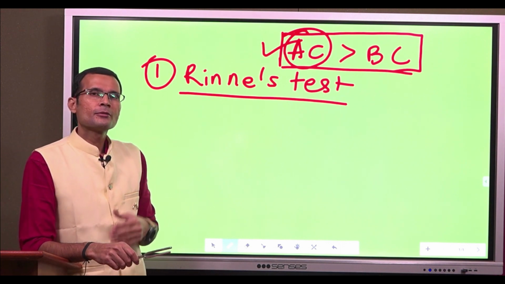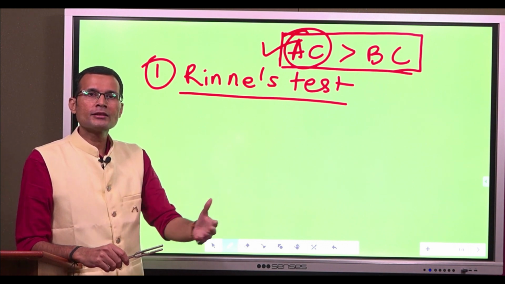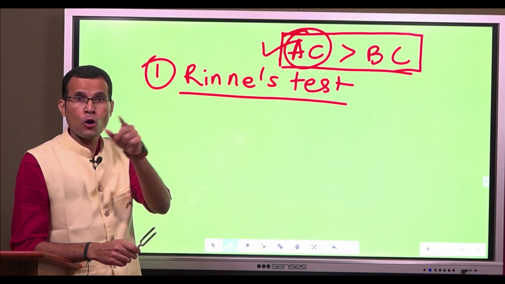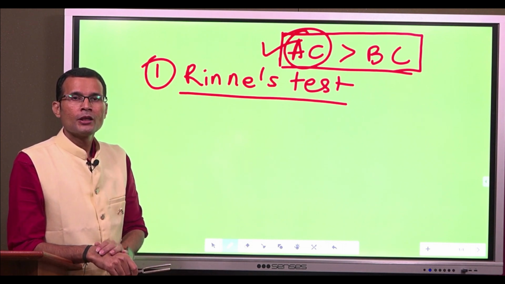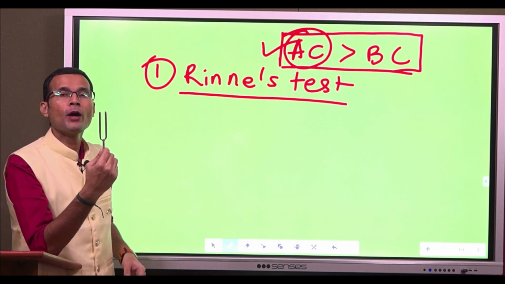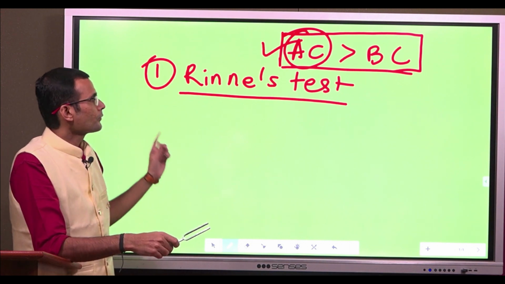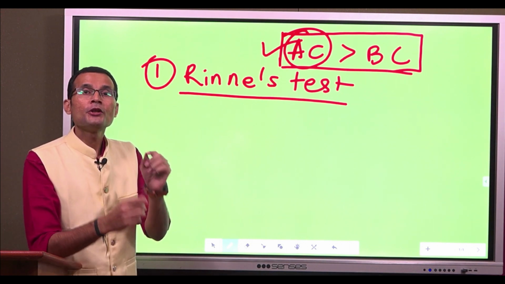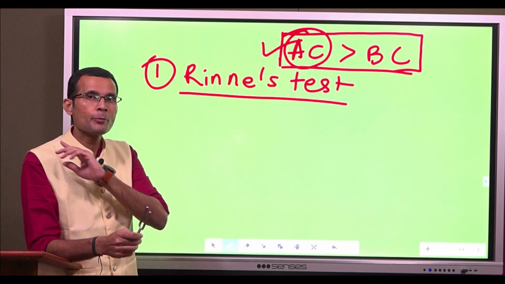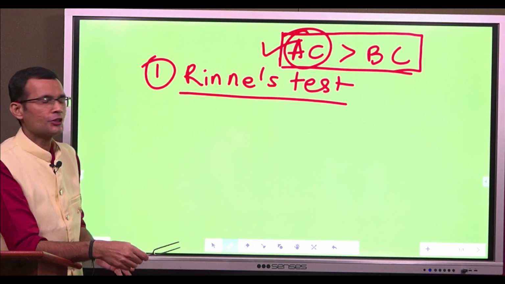Many students tend to ask the subject, do you feel the vibration? That's a wrong way of asking. We are not interested in vibrations, okay? Although we are using a vibrating tuning fork. But the question should be, do you hear the tone? Not do you feel the vibrations, do you hear the tone? That should be the question.